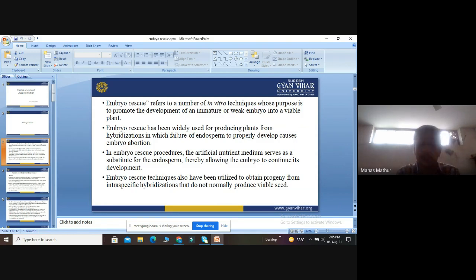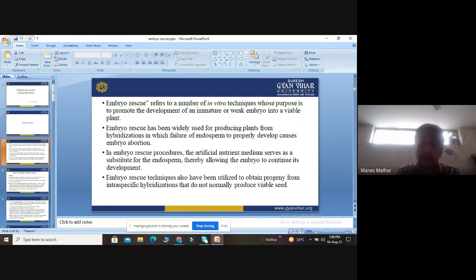Then embryo rescue techniques have been utilized to obtain progeny from intraspecific hybridization. Intraspecific means between the same species. Intraspecific hybridization means hybridization between the same species that does not produce viable seed.